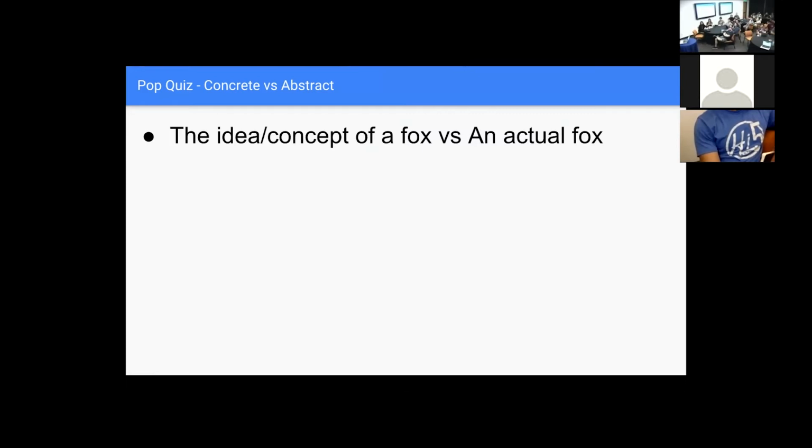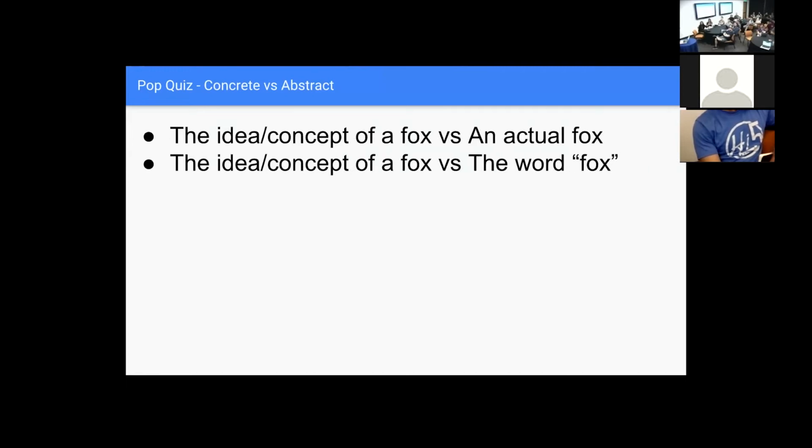The idea, concept of a fox versus an actual fox. Which one's which? The concept is abstract, and the actual fox is concrete. Pretty simple. The idea, concept of a fox versus the word fox.